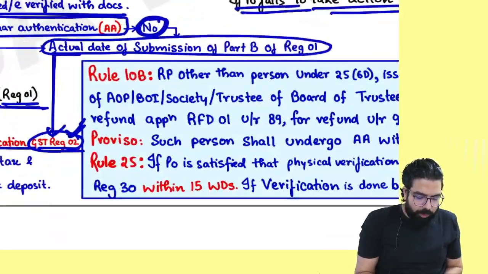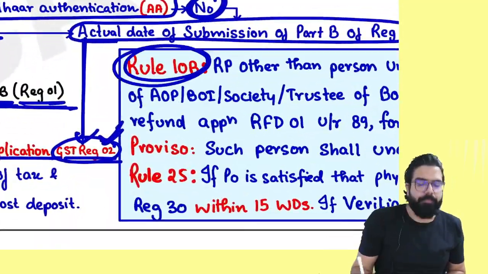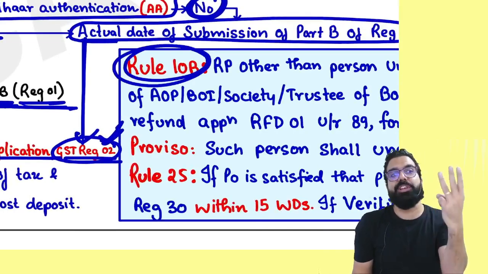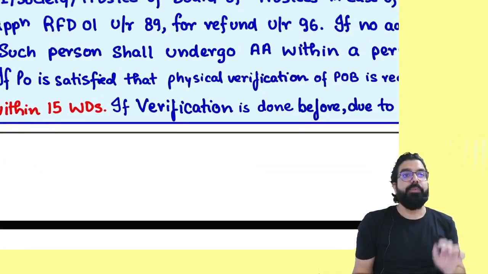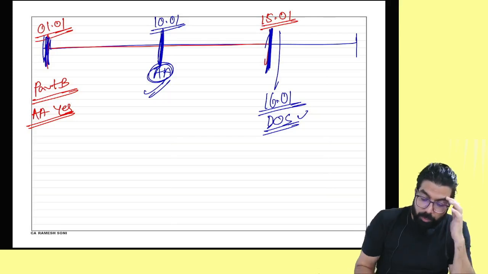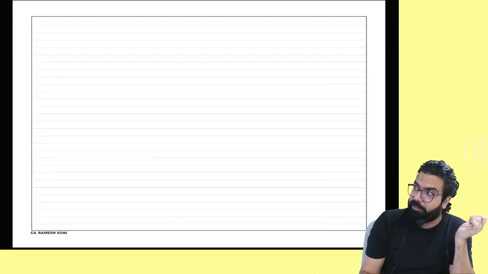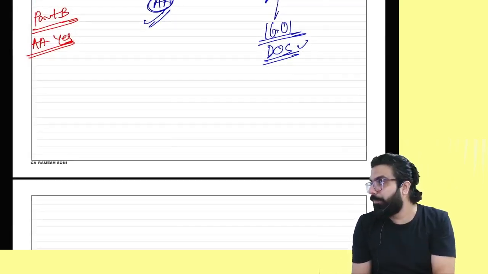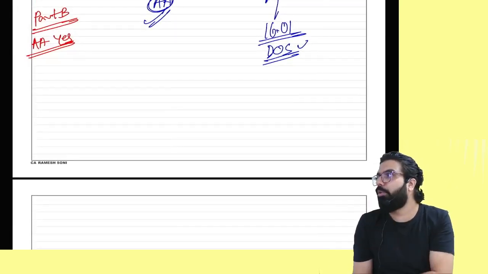Everyone, listen, rule number 10B. They went ahead and told there are 3 reasons for which Aadhaar authentication is mandatory. When you took registration, how did you take registration? You had taken registration prior to 1/4/2020. Did you do your Aadhaar authentication or did not do? Did not do.